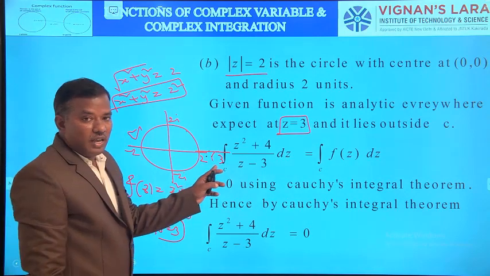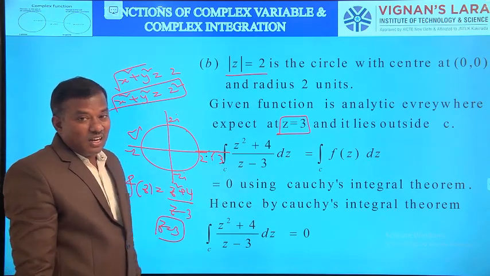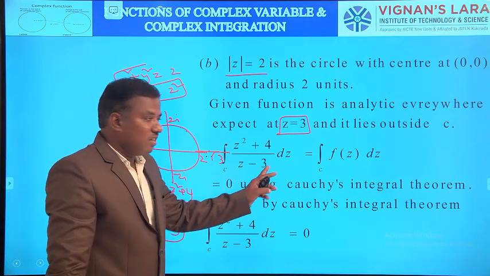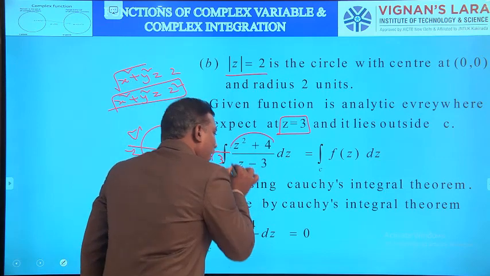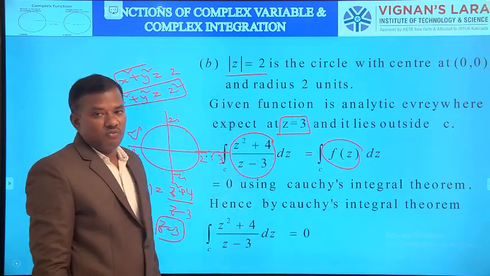This z equal to 3 lies outside C. Outside C means we are applying Cauchy's integral theorem. Integral over C, (z square plus 4) by (z minus 3) dz. Total value, nothing but the integral of f of z dz, is equal to 0 by Cauchy's integral theorem.